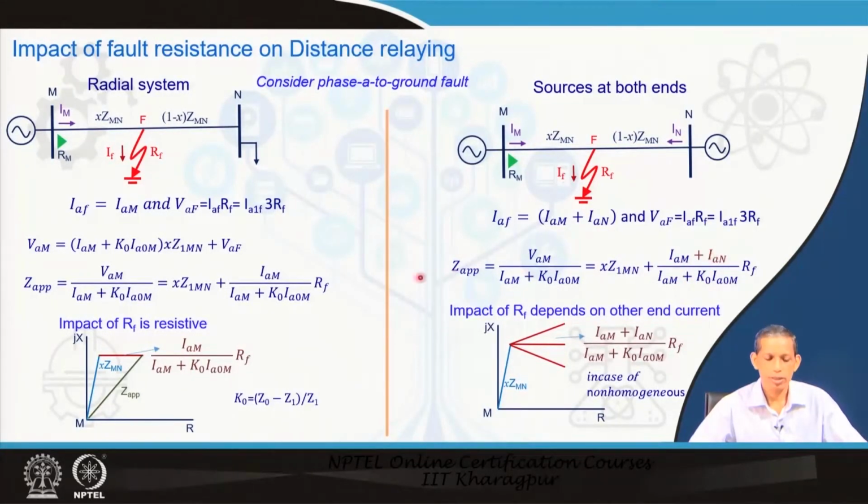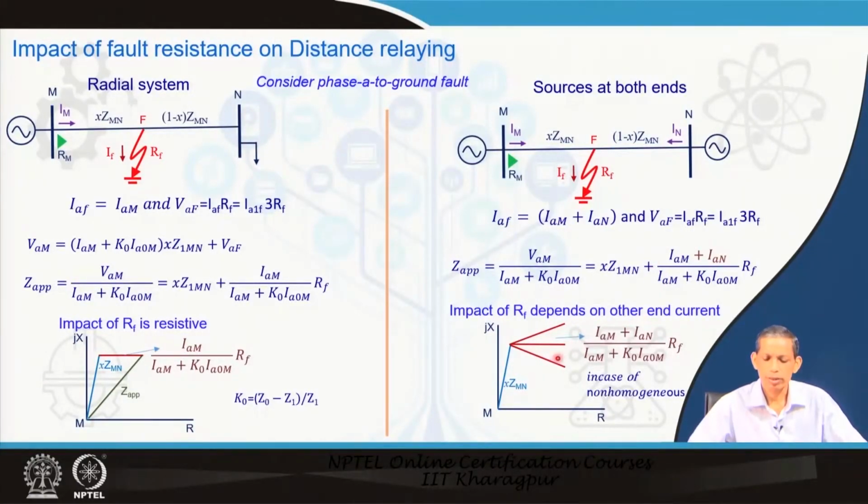So, now consider this V a f, this I f, divided by this I m plus k naught I naught coming from here. So, that leads to this situation, and therefore the plus I n in the numerator is an additional term compared to what we have seen for the radial system. So, this infeed current from the remote end becomes a new factor influencing the additional term associated with the R f.